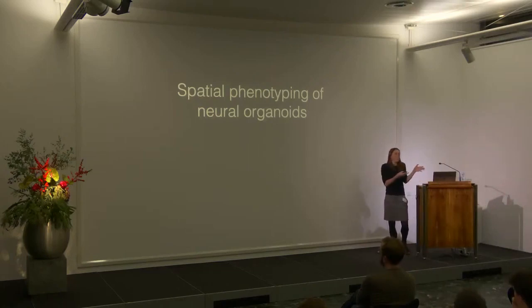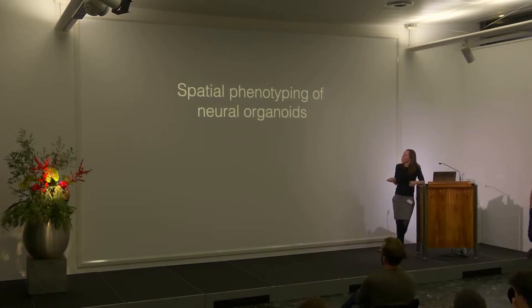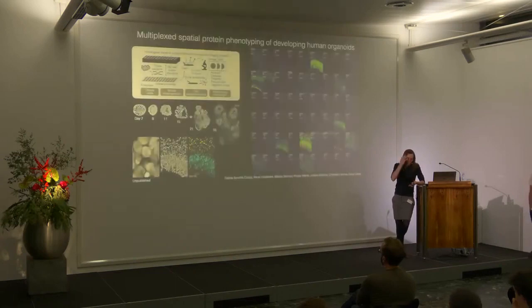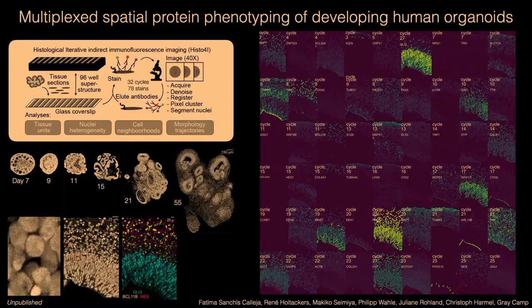Actually, Fabian just showed what you can learn from spatial data. So what about spatial data in organoids? How does that look? How can we do this? This is really just a few slides at the end. We have been working on setting up different spatial technologies, one of them being iterative indirect immunofluorescent imaging, or 4i, in this case on histological sections.